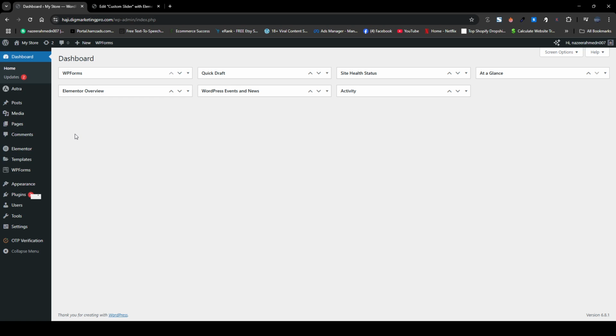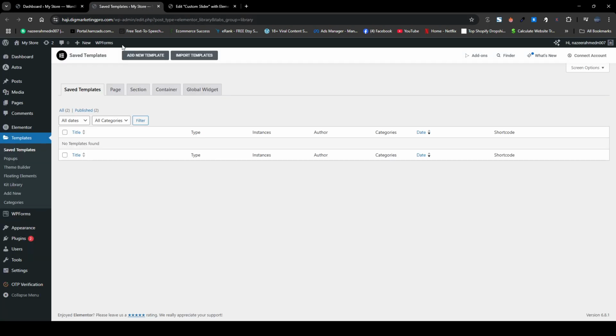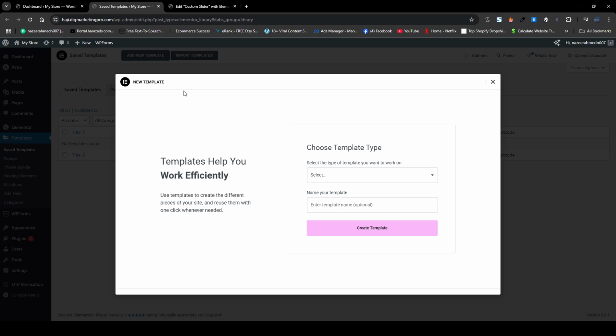Today I'm going to tell you how you can create custom sliders using the testimonial carousels. So first of all, you need to go to your dashboard. Then from here, just click on saved templates. And from here, you need to just click on add new template.